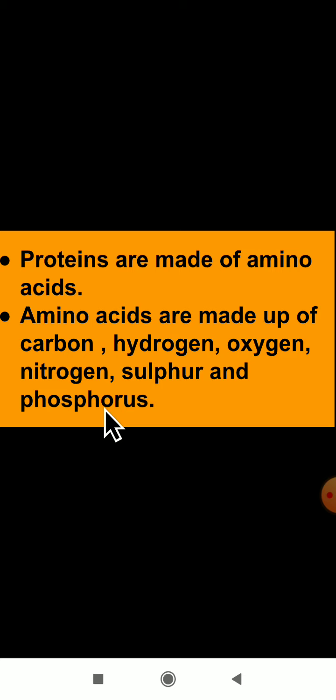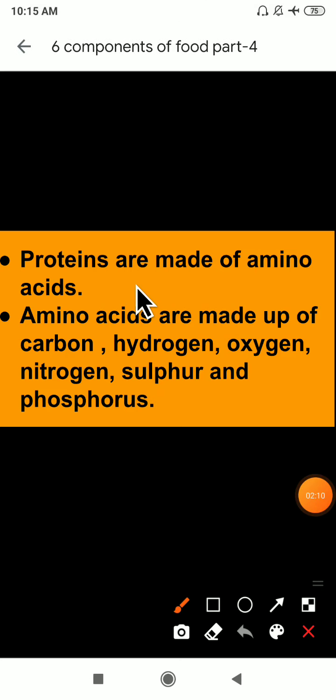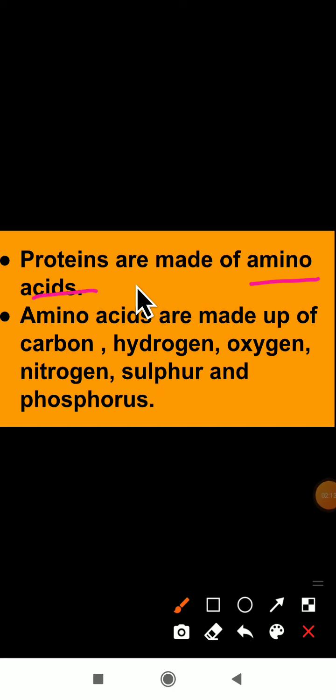Proteins are made of amino acids. How are proteins made? Proteins are mainly made up of amino acids. Then what are these amino acids? You may not know the meaning of amino acids. Amino acids contain carbon, hydrogen, oxygen, nitrogen, sulfur and phosphorus. All these elements are present in amino acids. So amino acids are made up of carbon, hydrogen, oxygen, nitrogen, sulfur and phosphorus.